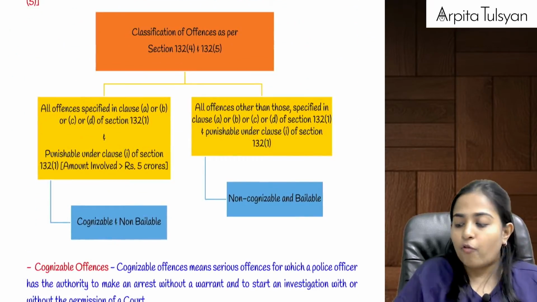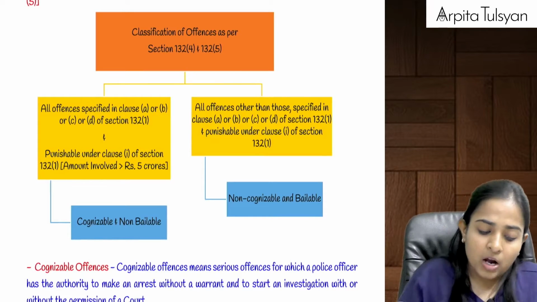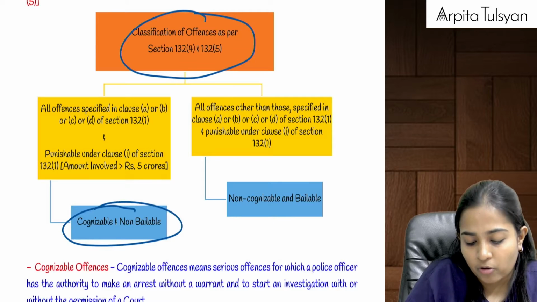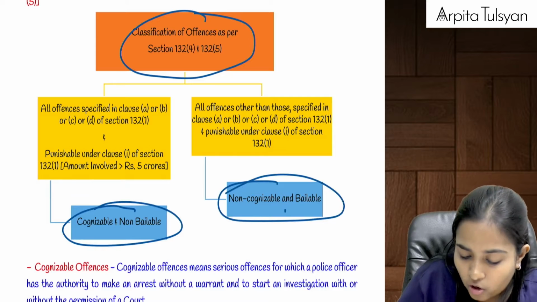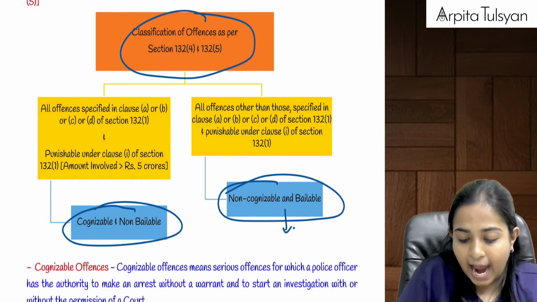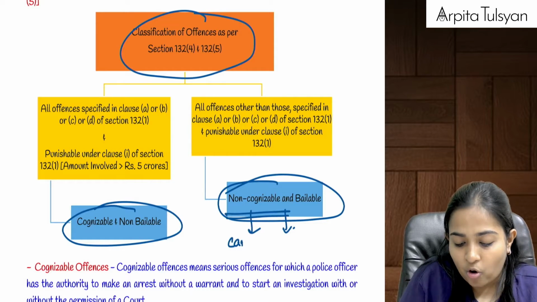Now whatever offenses we have studied above, A, B, C, D till L, you have to classify these offenses in two parts, whether it is cognizable and non-bailable or whether it is non-cognizable and bailable. Bailable means that person can be released on bail, and non-cognizable means that person cannot be arrested without an arrest warrant.